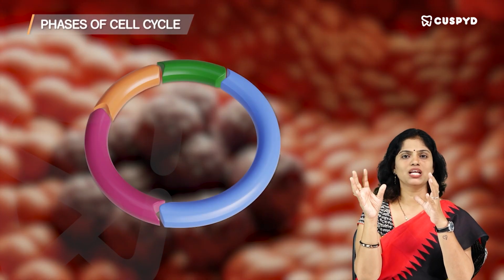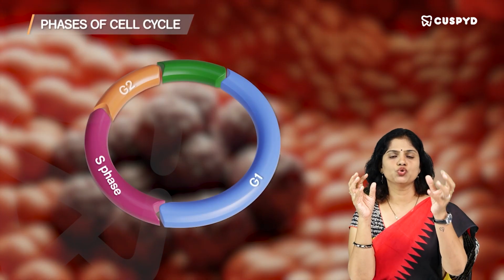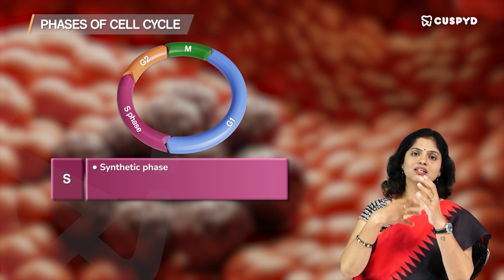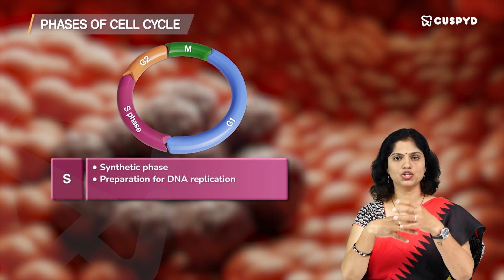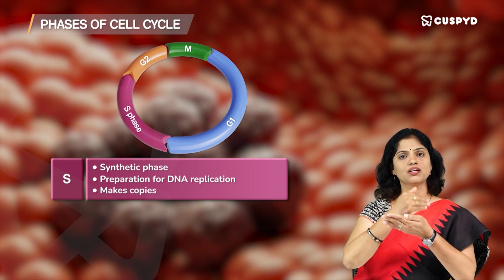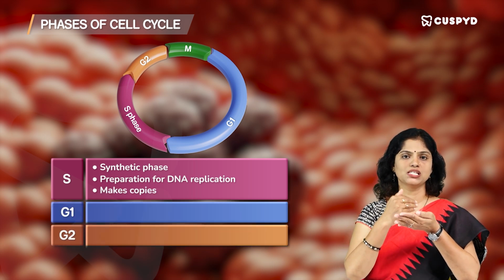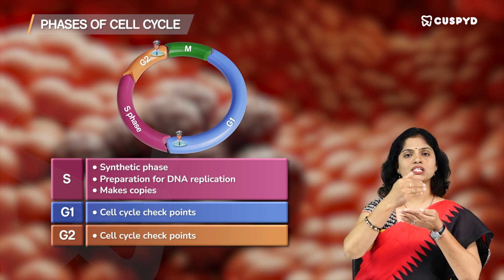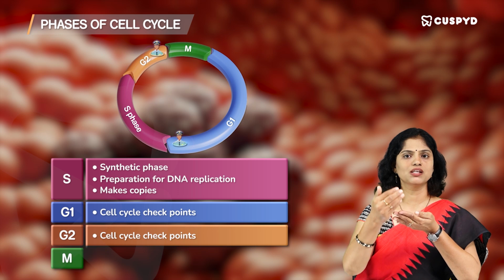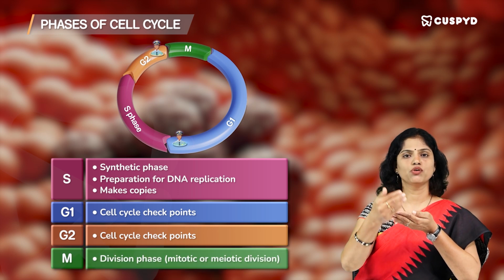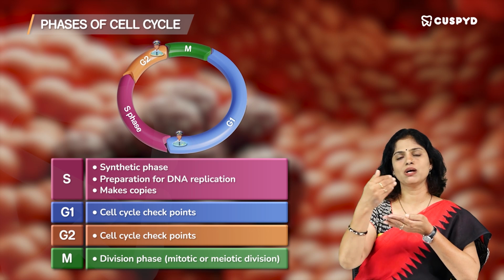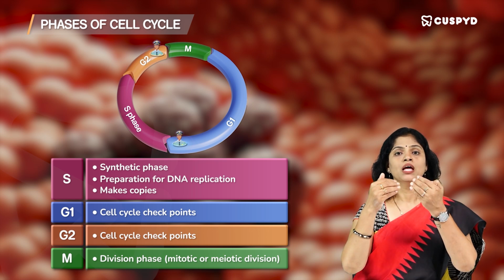So, you will initially have an S phase, G1, G2 and an M phase. S phase is called the synthetic phase, where the entire cell prepares for the DNA replication and it makes copies which will be checked in the G1 and G2, which are called the cell cycle checkpoints. Once the cell cycle checkpoints are cleared, it goes into the M phase, that is called the division phase, mitotic division or meiotic division, depending upon whether it is taking place in somatic cells or in sex cells.